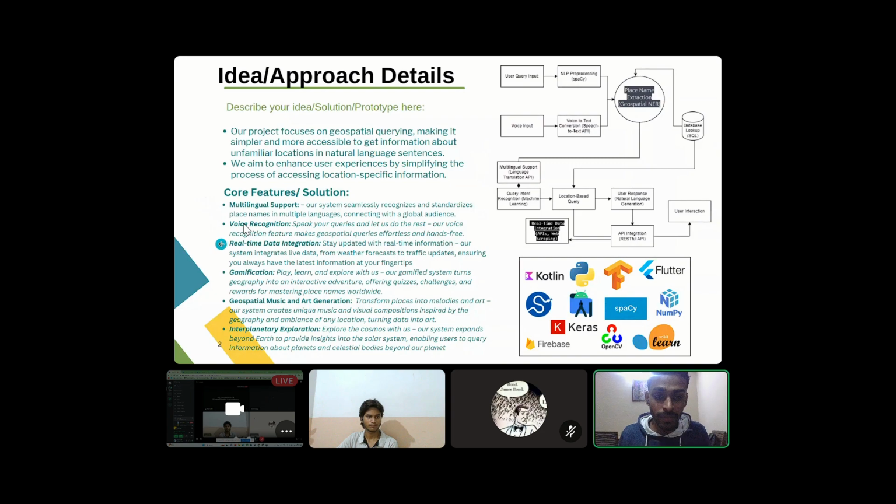Our database will be updated in real time. It will learn from the user's input, and the machine learning algorithms we are using will learn over time and incorporate that knowledge into further searches. We have a gamified feature, a creative way of making quizzes or map games where people can interact with our app, which will increase the longevity and reliability of our app over time.